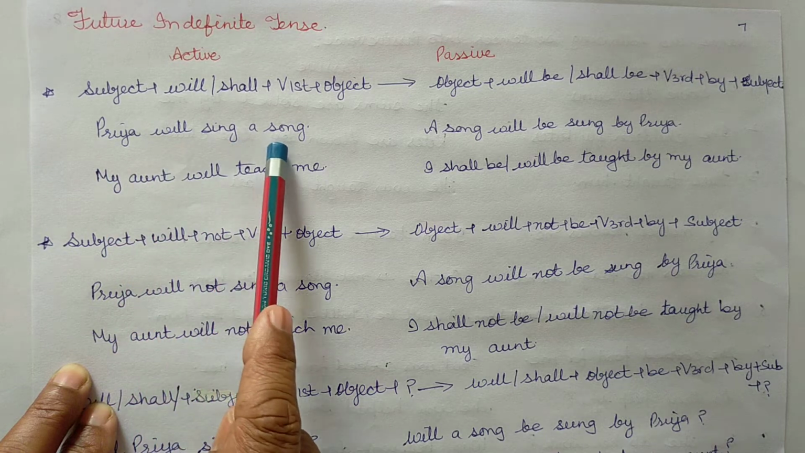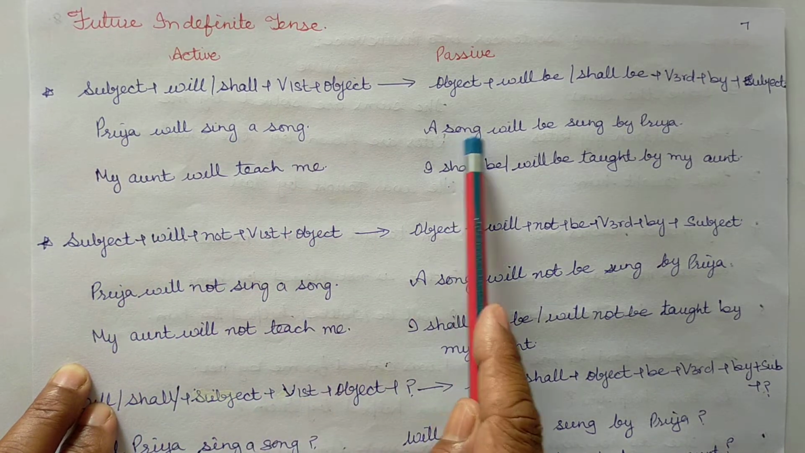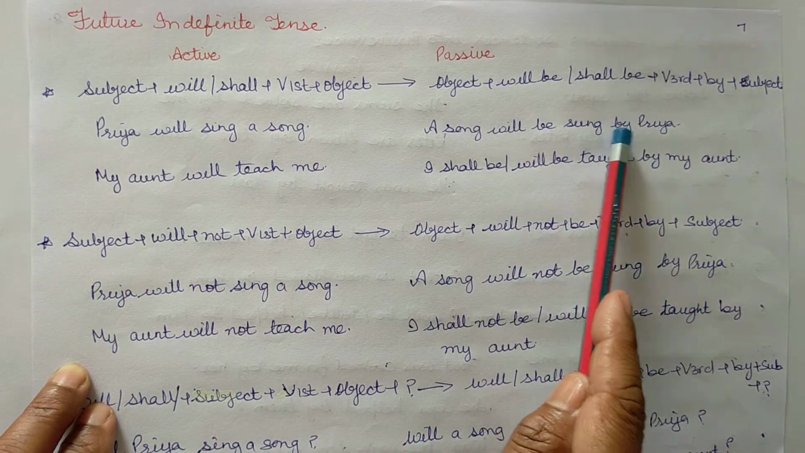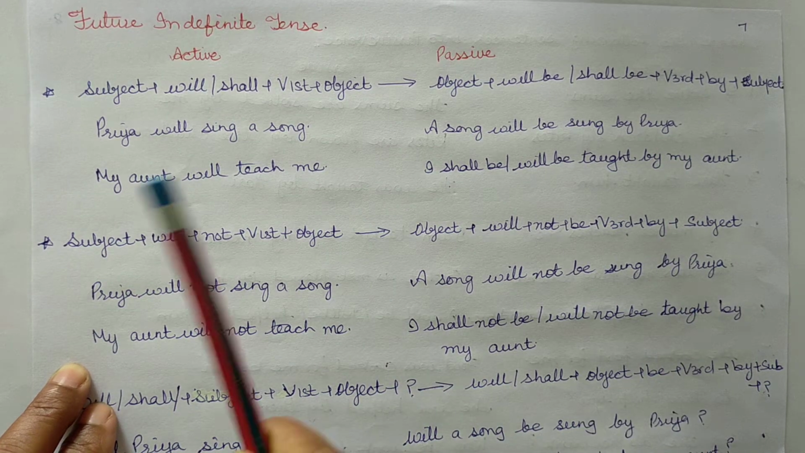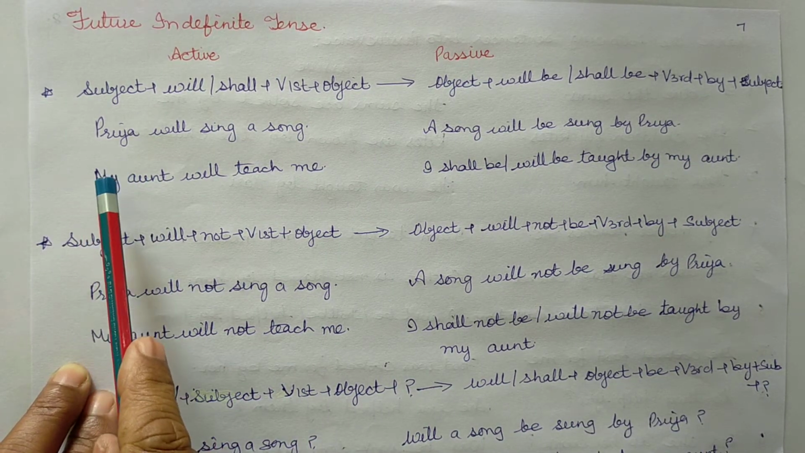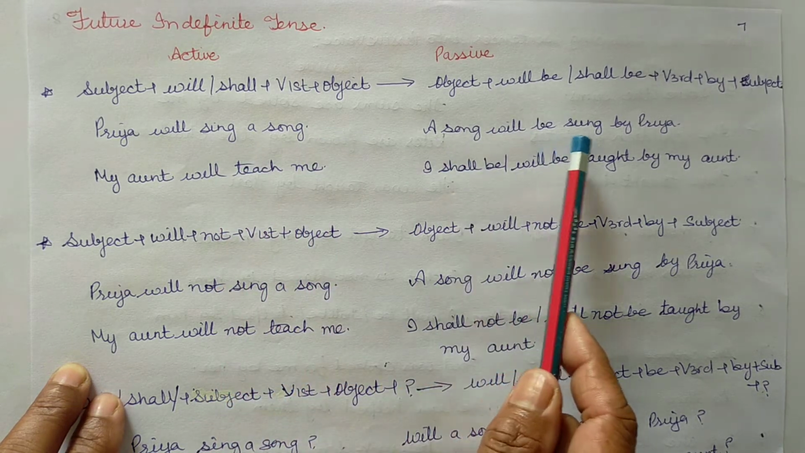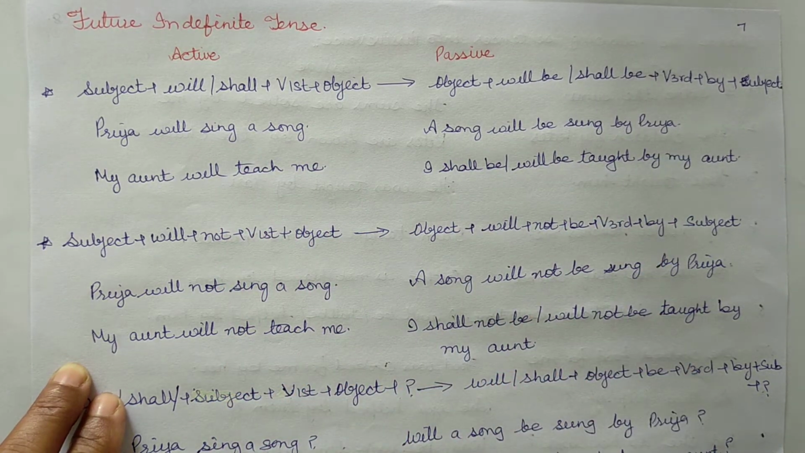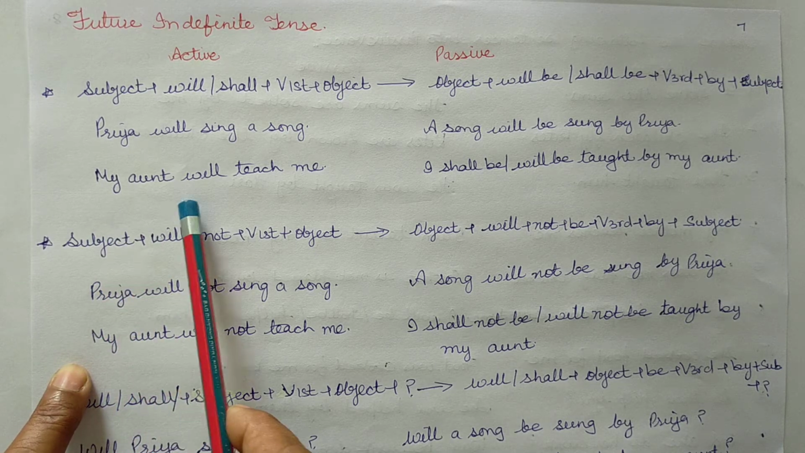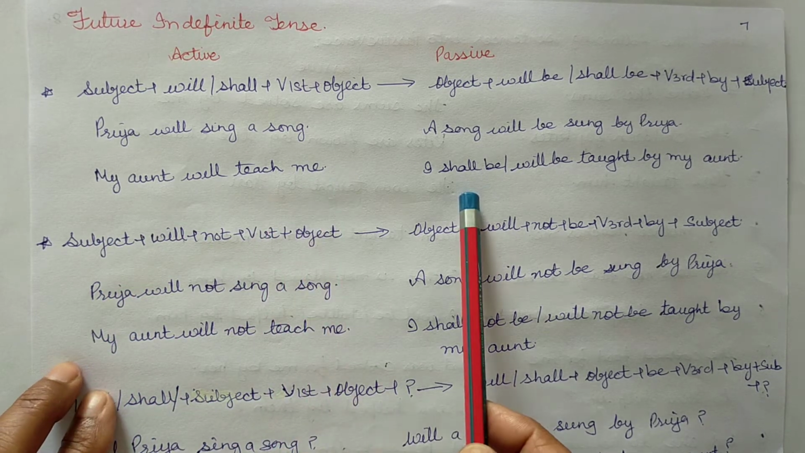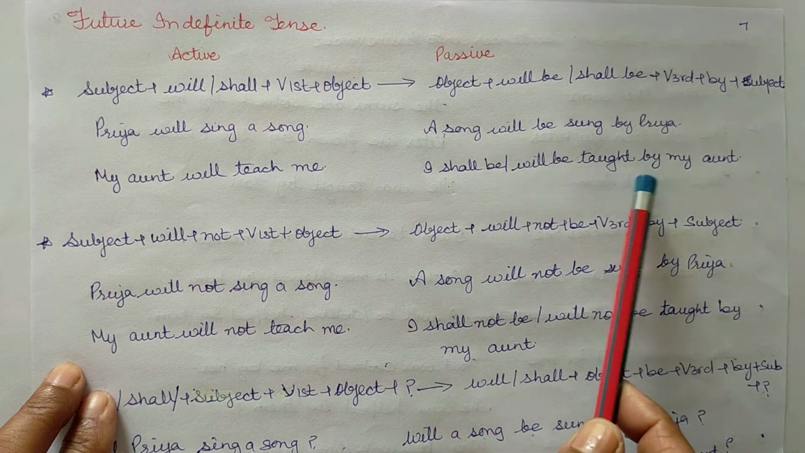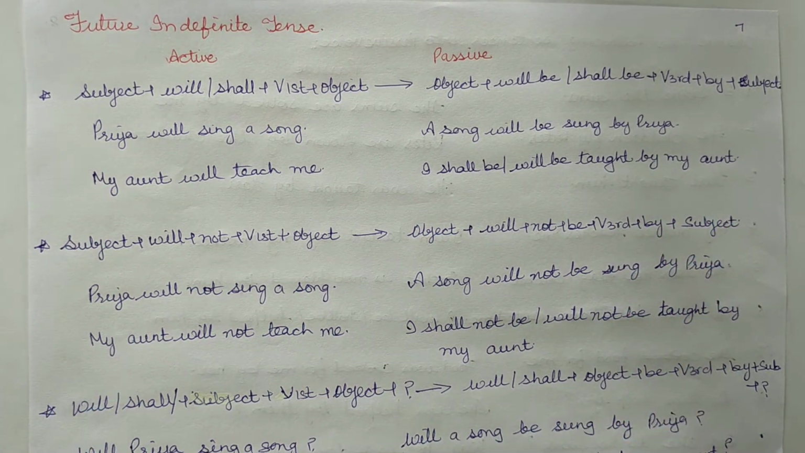Priya will sing a song. A song will be sung by Priya. My aunt will teach me. I shall be or will be taught by my aunt.